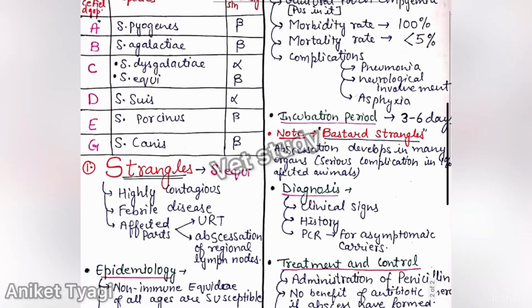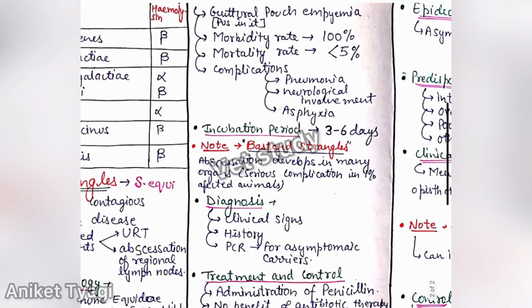Okay. After this we have Guttural pouch empyema. Empyema means collection of pus in a cavity. So pus in the guttural pouch is very common in this, and the morbidity rate is 100%, whereas the mortality rate is around 5%, or you can say less than 5%. After this we have some complications like pneumonia, neurological involvement, and asphyxia.